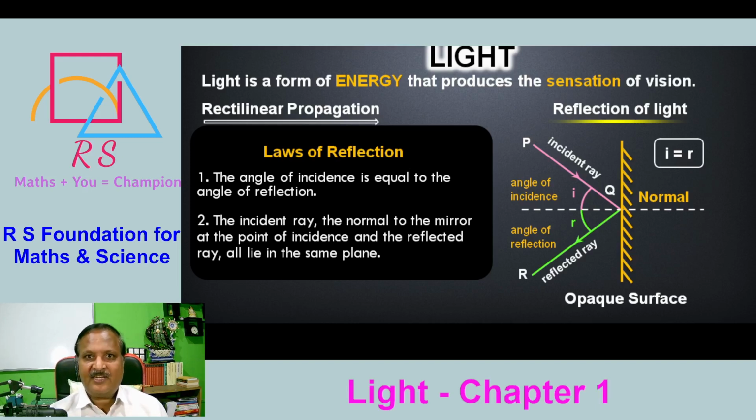This is the first and foremost concept of light in 10th class. The questions you will get are: what is incident ray, what is normal ray, what is the first law of reflection, write the laws of reflection, explain the reflection concept using a diagram. All these questions will come from this lesson, whatever I have explained so far.